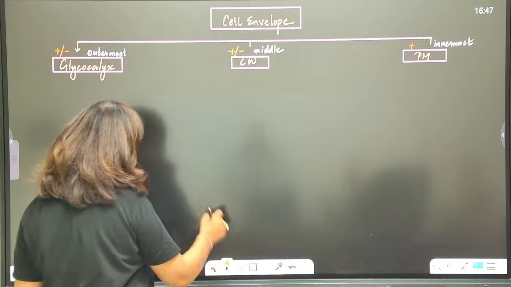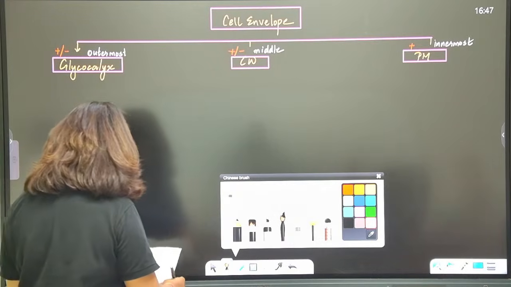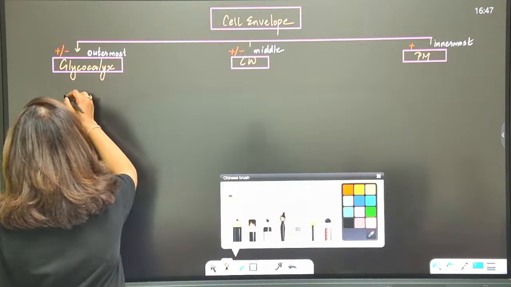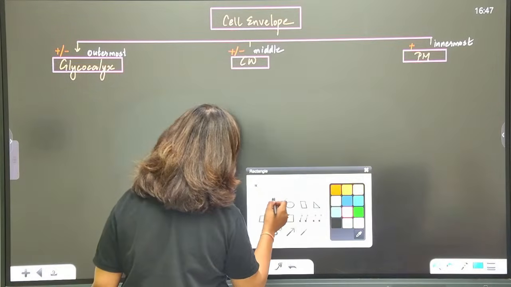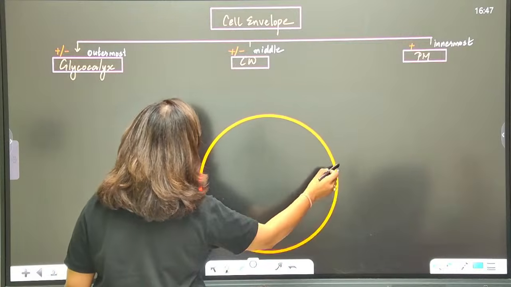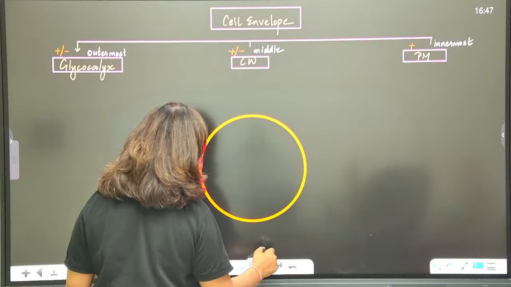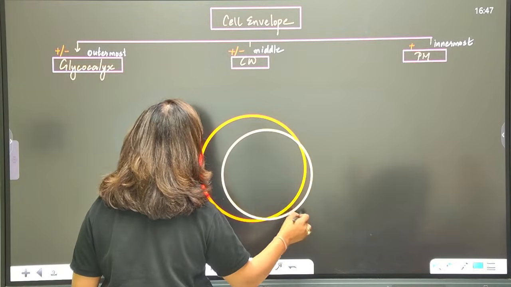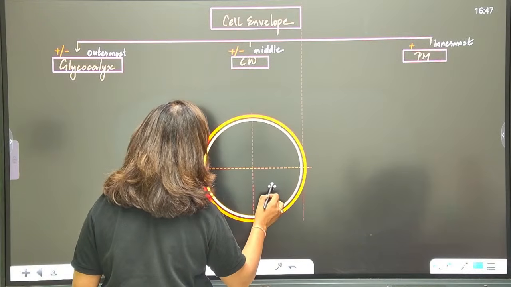Now, first of all, what does this glycocalyx do and where is it present? Let me first draw it for you. Let's say this is a bacterium.